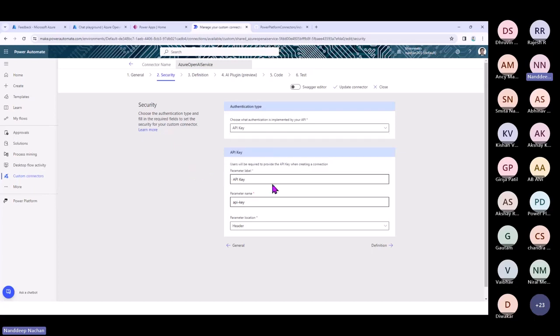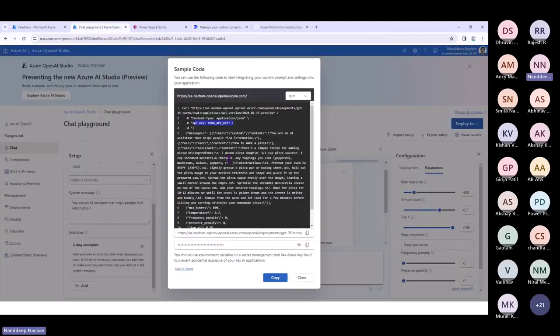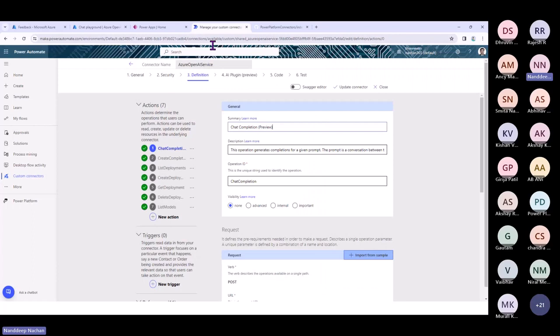Once you have the API key, you can just parameterize that so that you will be able to use it when the end users of your connector consume it. The third part here is the definition. The definition says what actions we are going to put into this custom connector and how the consumers of your custom connector are going to consume the data. Here we have various actions, but we are just going to concentrate on the action that we just saw in the chat playground, where whenever we give some kind of a prompt, it gives us the reply. This is one of the actions for that.